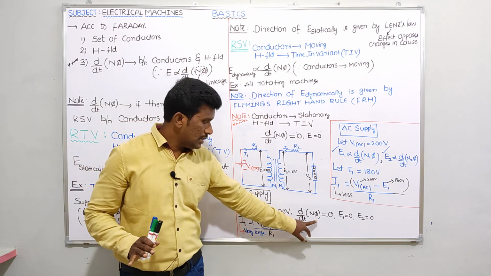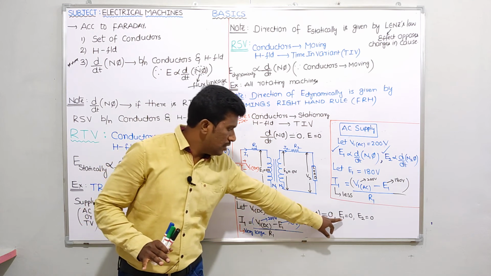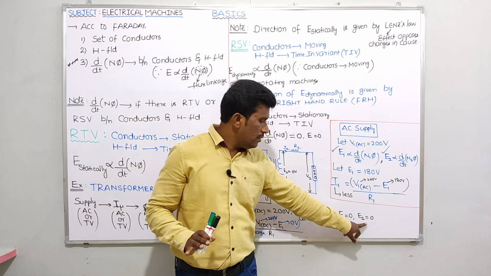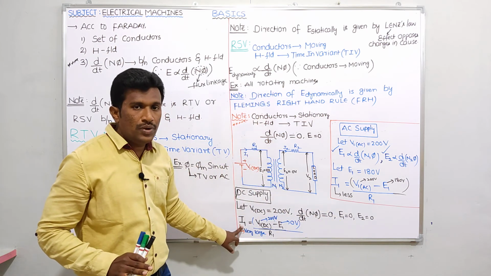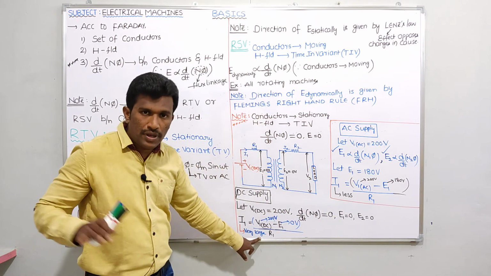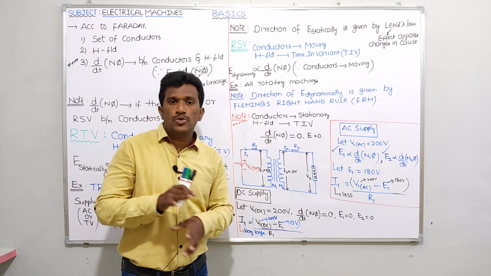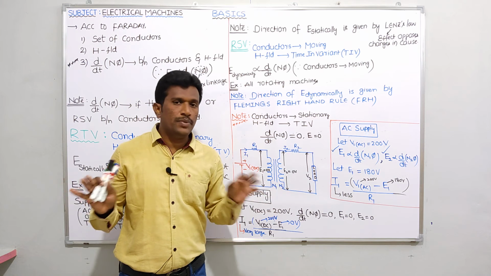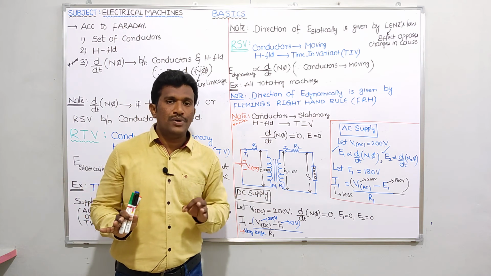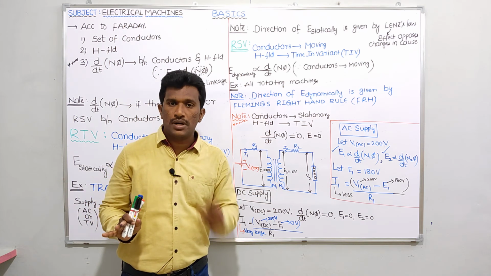Rate of change of flux linkage will be absent, EMF in the primary winding is 0, EMF in the secondary winding is also 0, and a very large current flows in the primary side. Because of the large current, the primary winding will burn out. So please remember: if DC supply is given to the transformer, the primary winding will burn out.